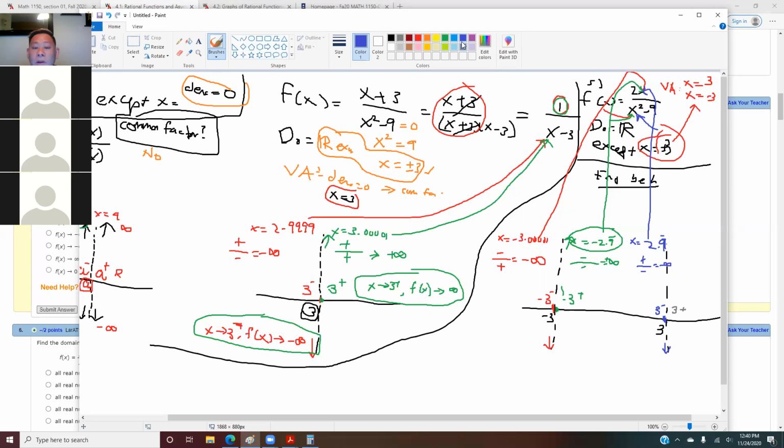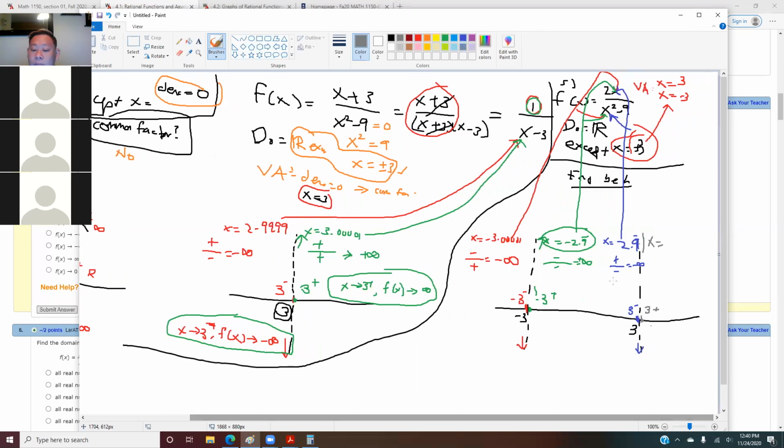And finally, we're going to use this 3 plus. So can someone tell me what number should we use for 3 plus? 3.0001. Yep. So it's kind of the same thing as what we did here, but in the opposite direction.